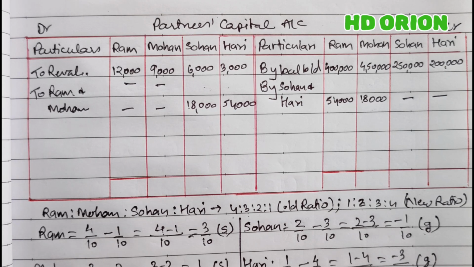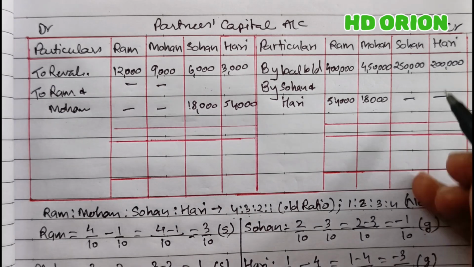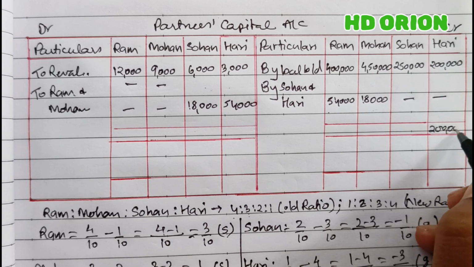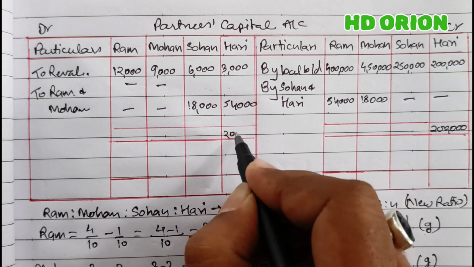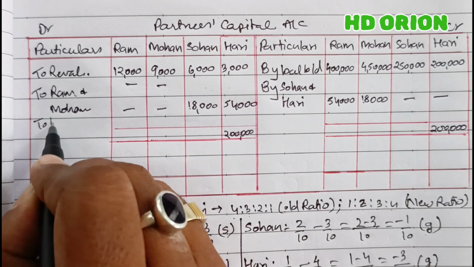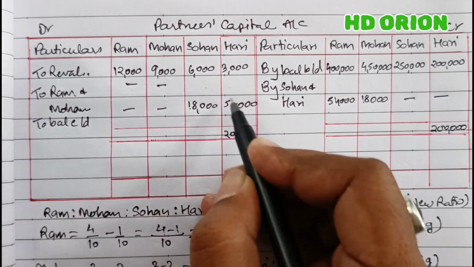Now we will close the accounts and find the balancing figure. So we will close it here. 2 lakh rupees and 2 lakh rupees grand total for Hari, and the balancing figure which we will write to balance closed down.